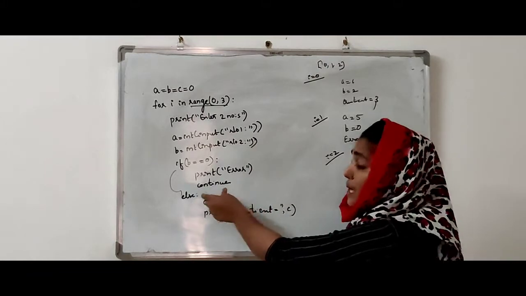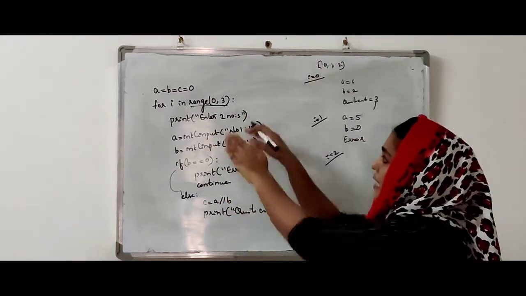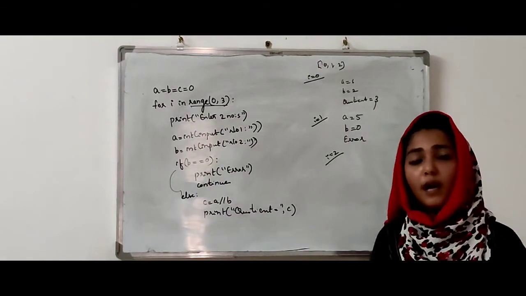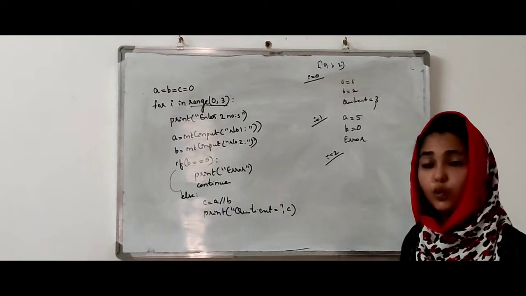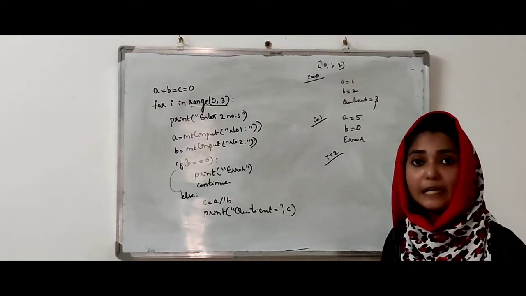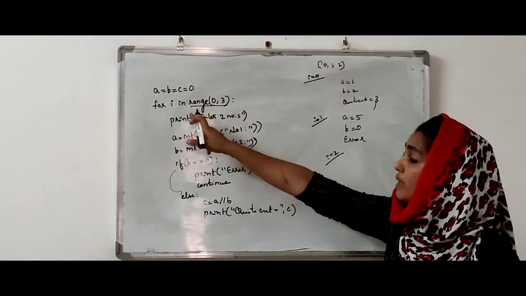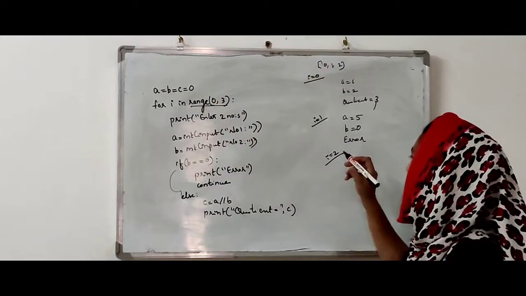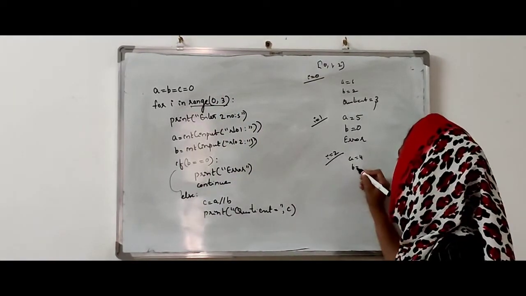If we see a break here, if you are giving a break instead of continue, then the entire loop working will stop and control goes to the very next statement. If we see a continue, that particular iteration stops and immediately starts the next iteration. So when will it start the next iteration? When the value of I is 2. So I is equal to 2. There I am entering the value of A as 4 and B as 2.